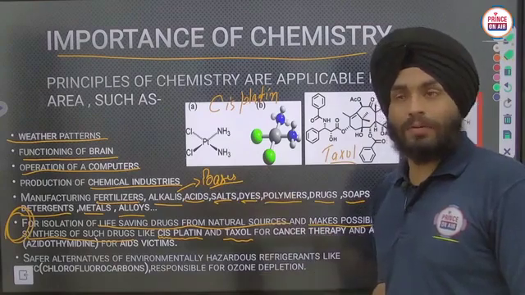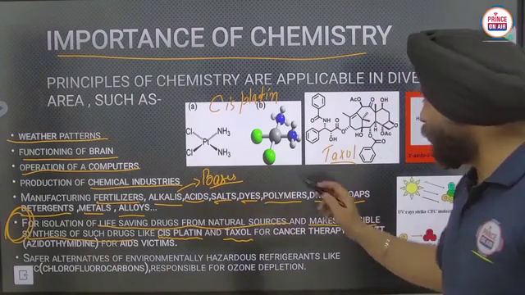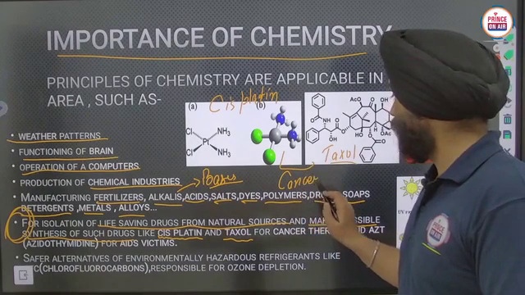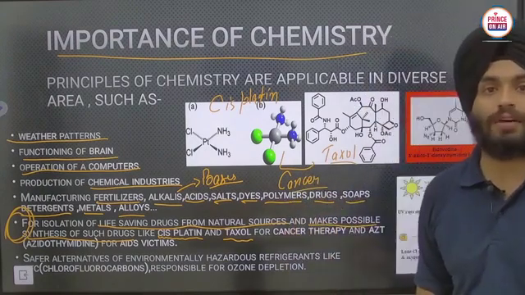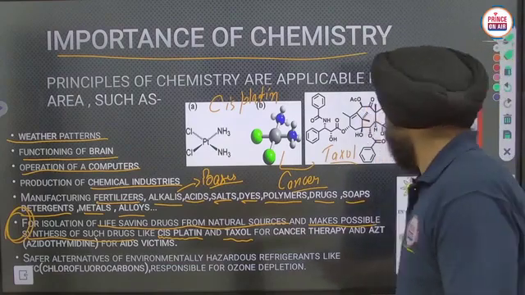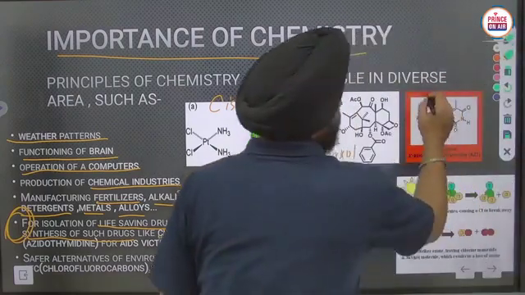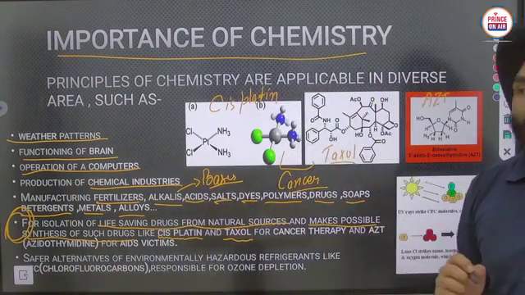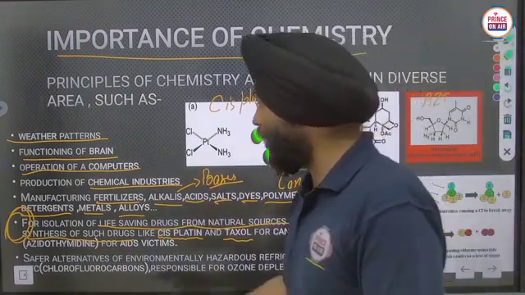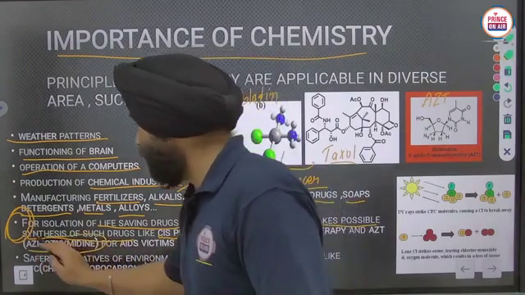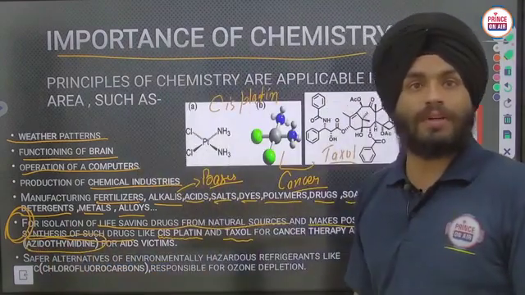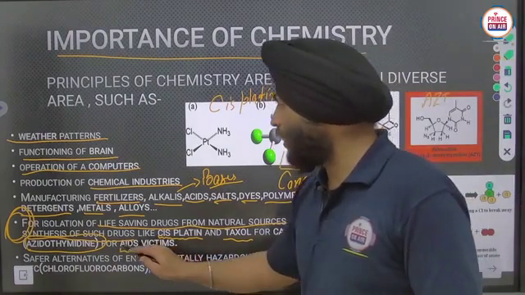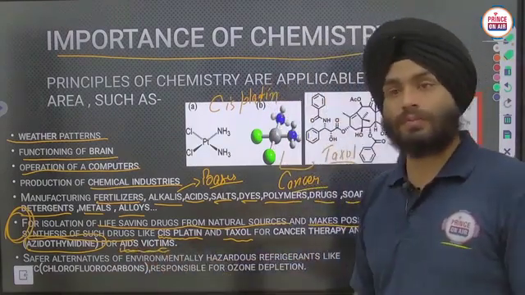Cisplatin is this compound and Taxol is this. These both medicines are used for cancer patients. And this one is AZT. What is AZT? AZT is azithromycin. Clear? It is used for AIDS victims.